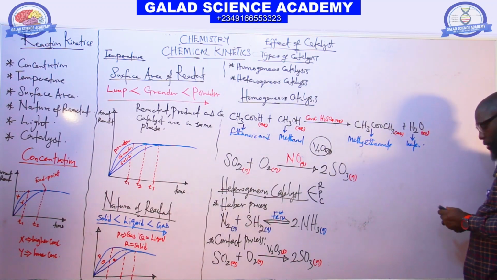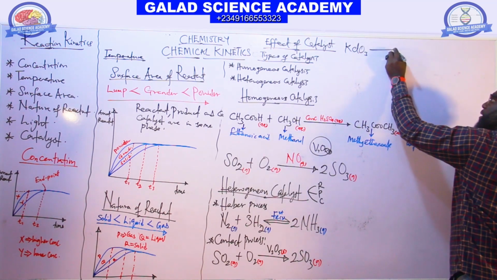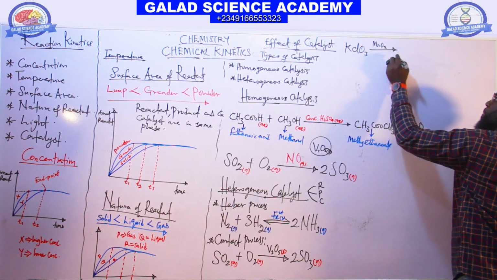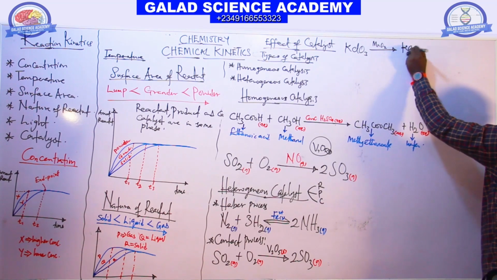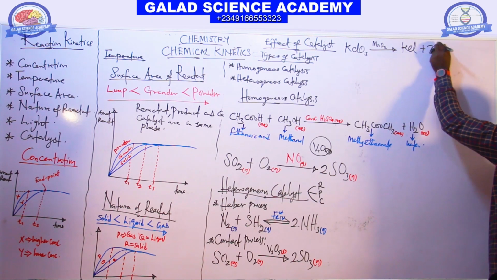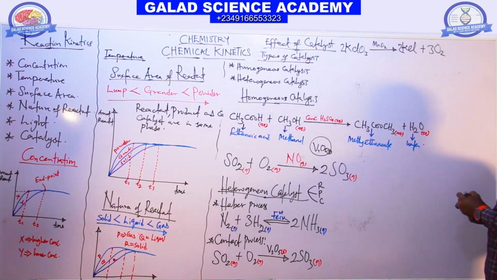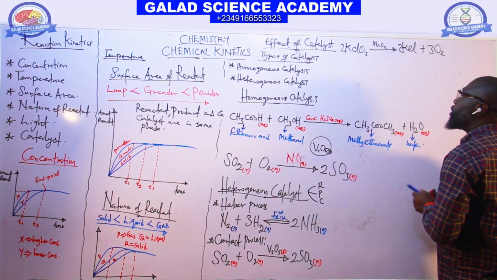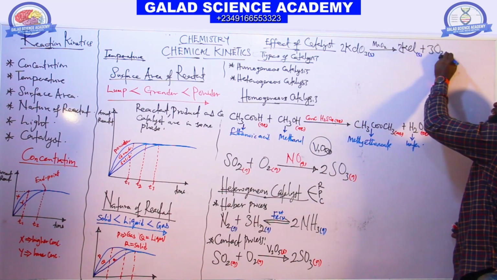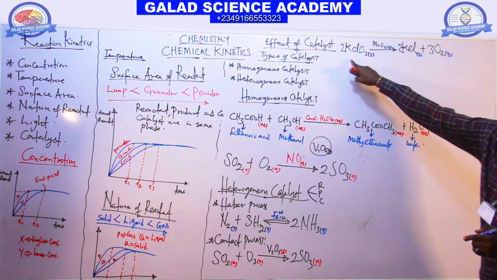And a reaction of thermal decomposition of KClO3, in the presence of manganese(IV) oxide, gives us KCl plus oxygen gas, with 2 moles here and 2 moles here. Look at this reaction too. This one is solid, this is also solid, this is a gas, and this is a solid. Can you see it now? This reaction is also heterogeneous.